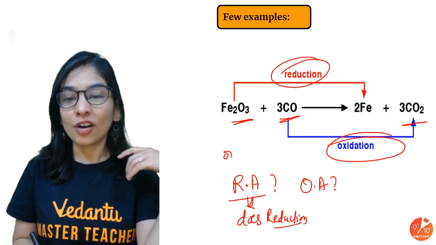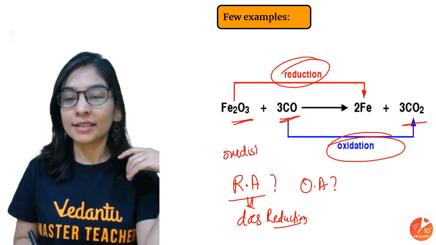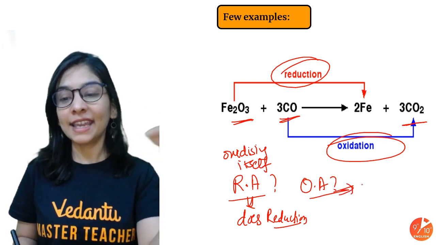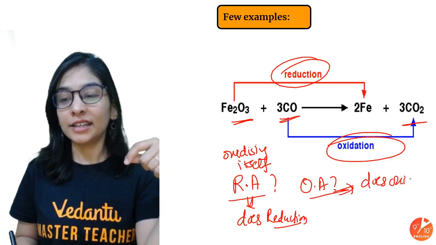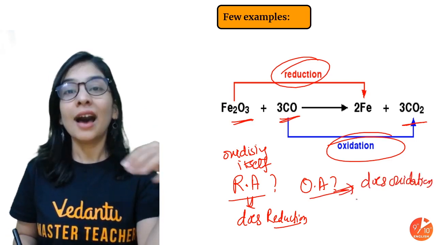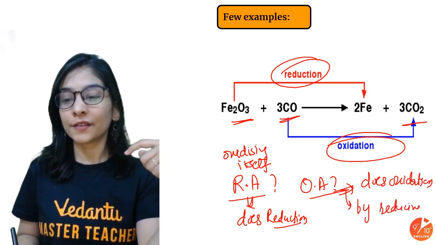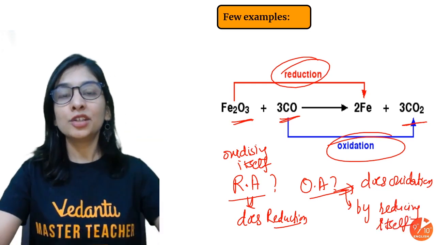By oxidizing itself. This is a very important thing. I'm telling you, a question can definitely come. An oxidizing agent does oxidation of another substance. How? By reducing itself. You do not need to think much, but do one thing.